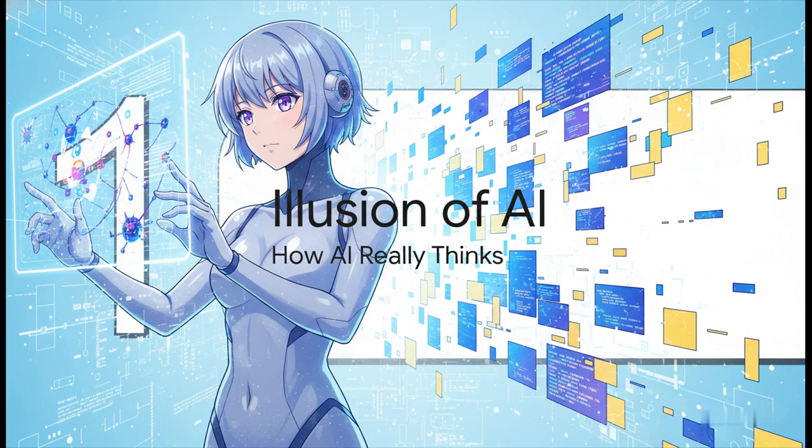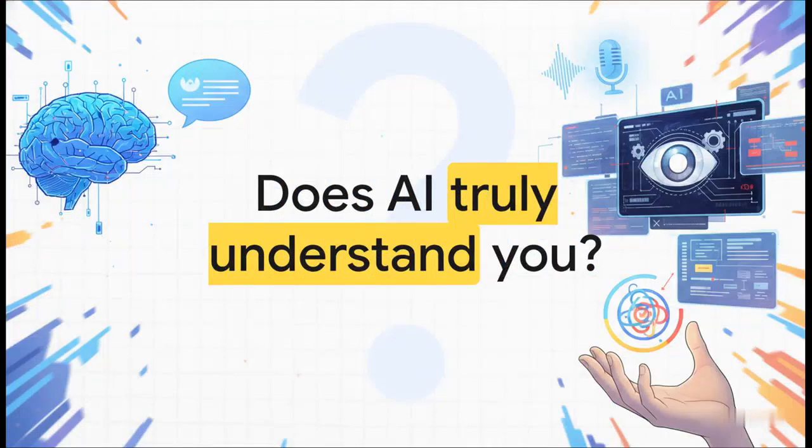Let's look at how these systems actually think. It's the absolute most common assumption we make when we open up a chat window, right? We just assume the AI is listening and understanding us the exact same way a human would. But the reality of how AI interprets our requests is completely different from human comprehension. AI doesn't feel intent, it doesn't reason from consciousness, and it definitely doesn't interpret your meaning emotionally.